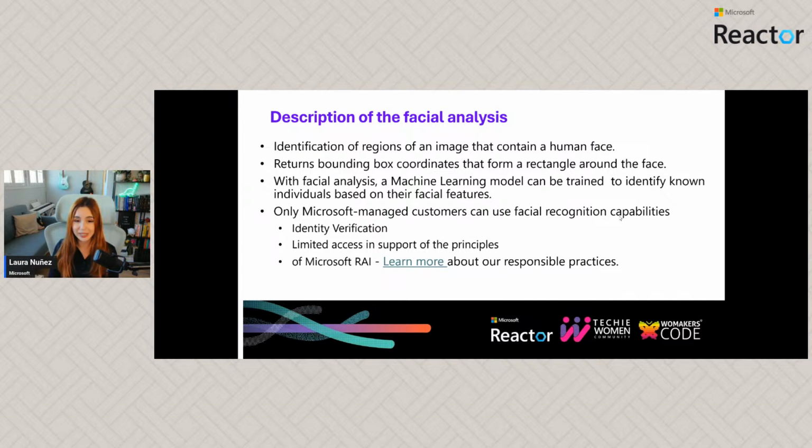When we want to use these facial recognition capabilities, we are using very sensitive information. It's the identities of people. So in order to use this, we need to commit to the responsible AI principles. We need to make sure we are applying responsible practices, so people are informed of how we are using their information and their faces, and for how long.